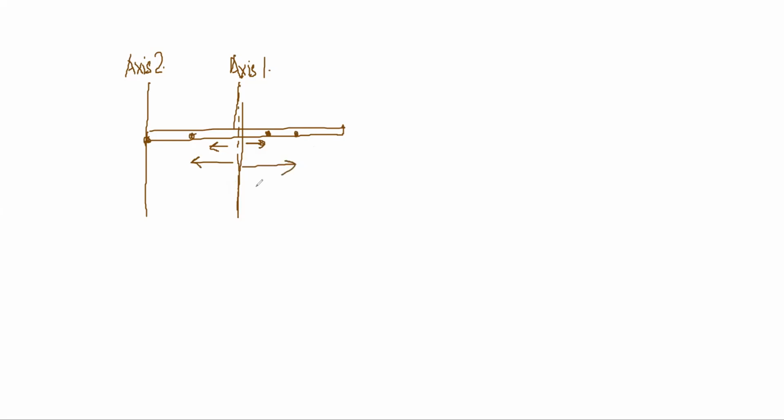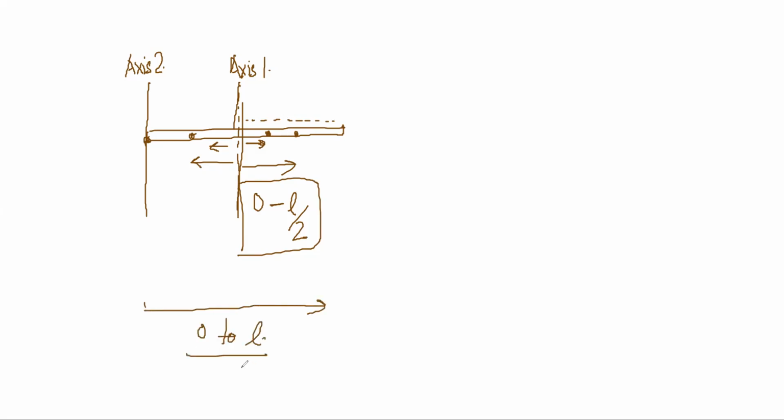Distances of all the points of the rod go from 0 to L by 2 from this axis. But distances from this axis go from 0 to L. So clearly here M r dot r values will be higher than here, where M r dot r values will be lower.